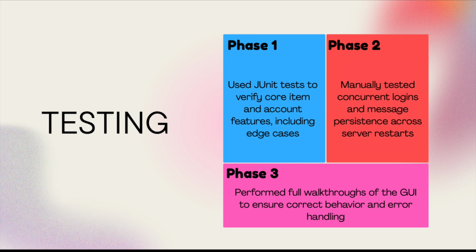In phase two, we introduced the client-server architecture. So in phase two, we shifted to a more manual testing process. We simulated real-world use cases like multiple users logging in at the same time. For example, we tested concurrent logins by running two clients and logging them both into the same account. The server successfully blocked the second login, and this confirmed that our multi-threading logic was working exactly how we expected it to be.